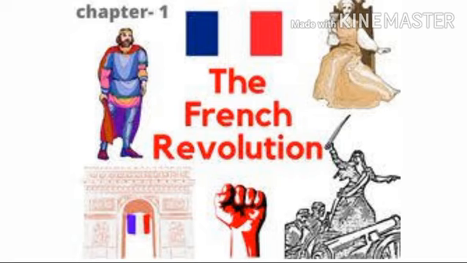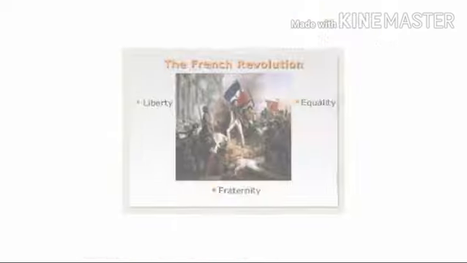So the people of France revolted against what? Unjust and uncontrolled monarchy and feudalism. Feudalism is a generation system, like after this king, his son is going to become a king. Okay, that is called feudalism. So like this, the full family was ruling the country. And in the year 1789, the people of France revolted against it and established a republic. This event is known as the French Revolution.